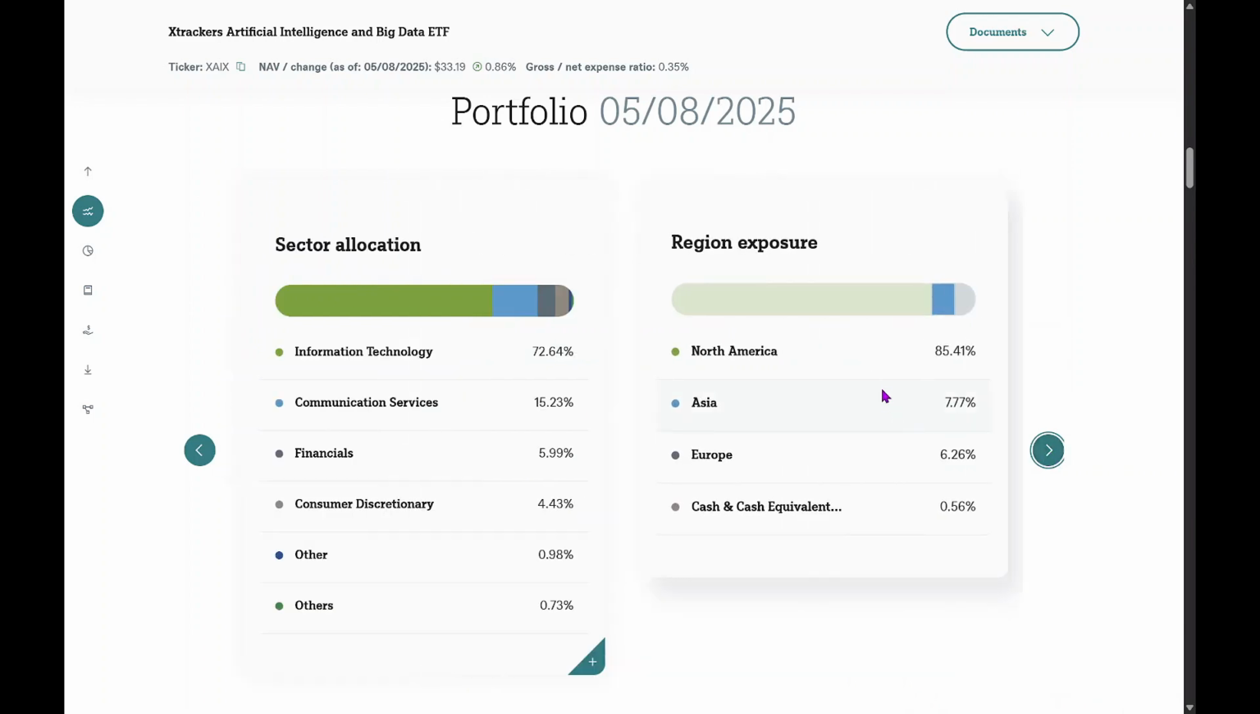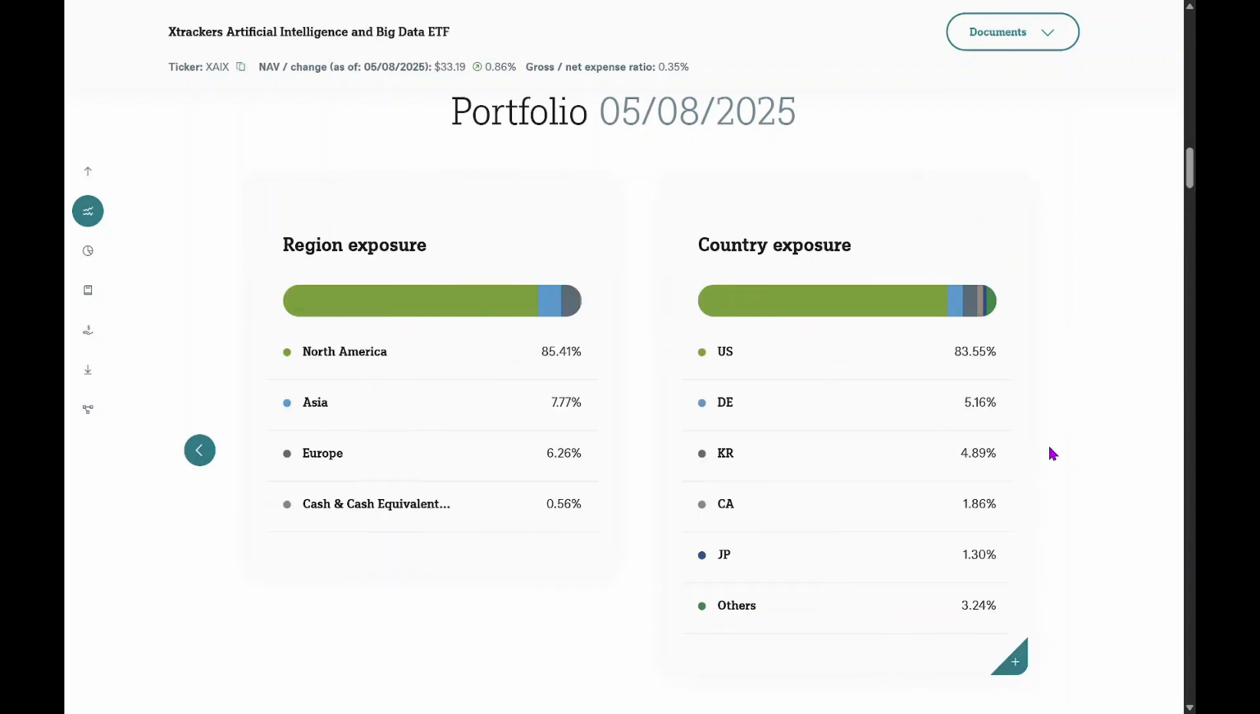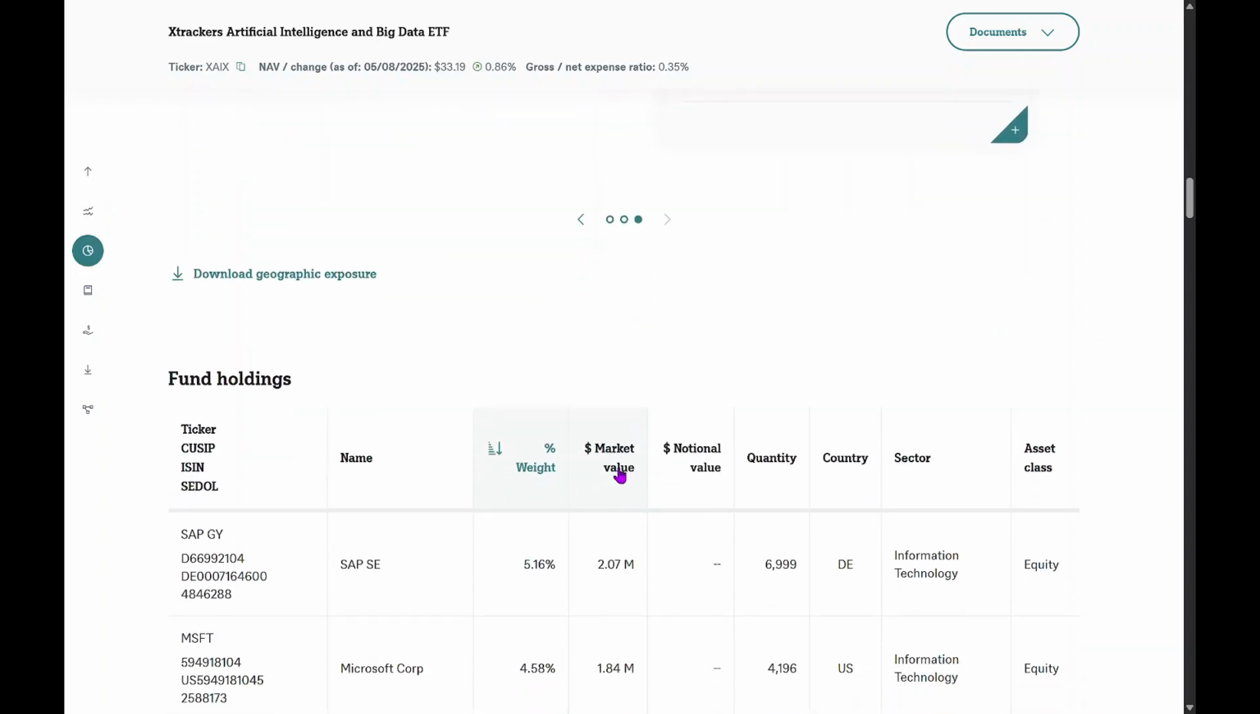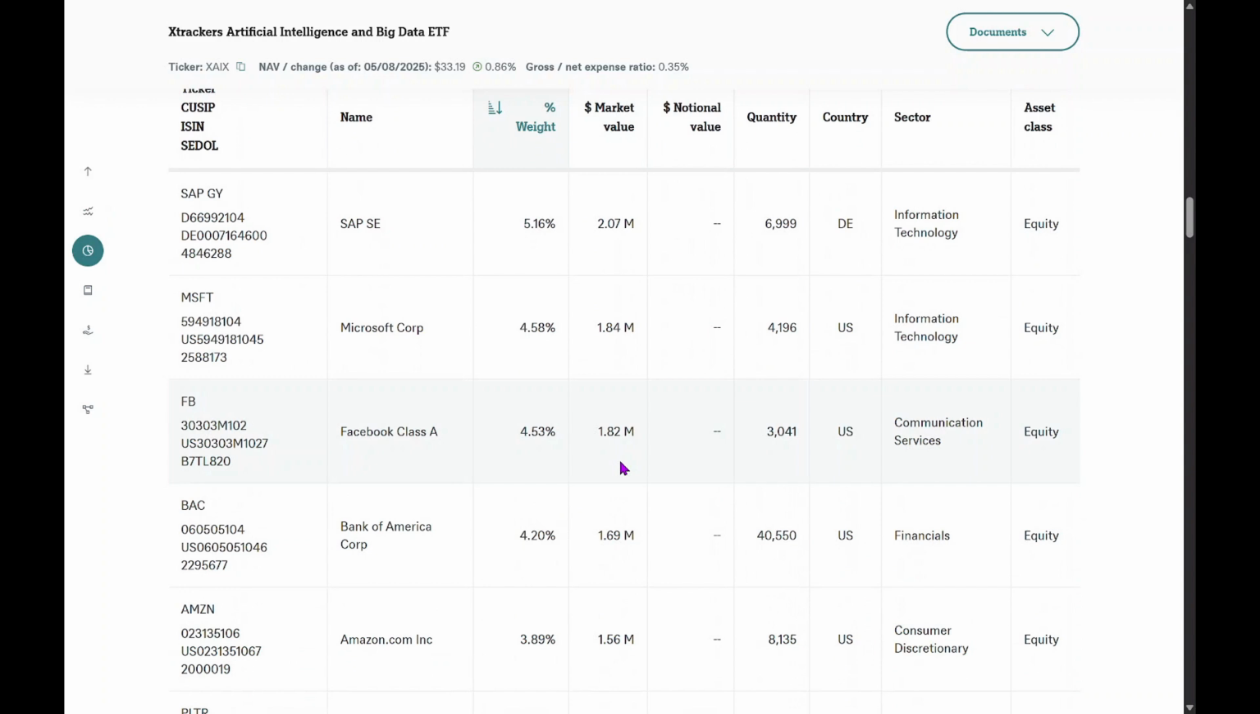Then we can explore the regional exposure. 85% is in North America, with smaller allocations in Asia and Europe. Finally, there's a breakdown by country. If we scroll down, we get access to the full list of stocks included in this ETF.